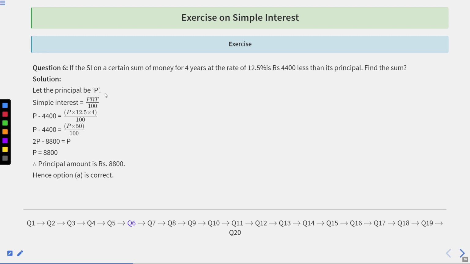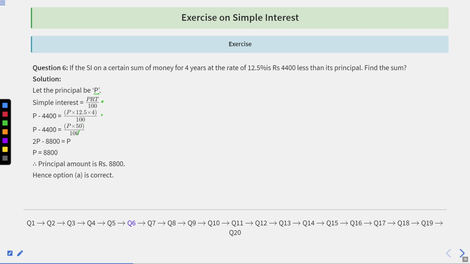Let the principal be P, and we know the simple interest is given by P into R into T upon 100. So P minus 4,400 is equal to P times 12.5 into 4 upon 100. If you simplify, you will have P minus 4,400 equal to P into 50 upon 100.